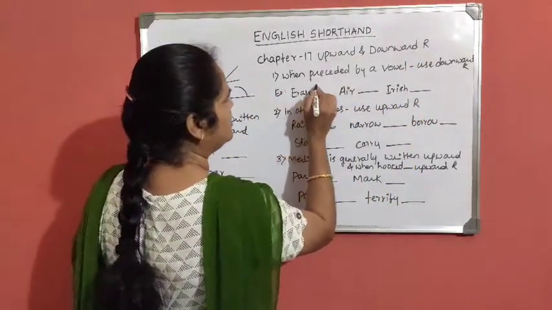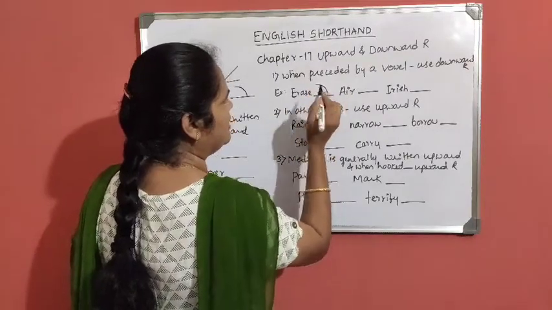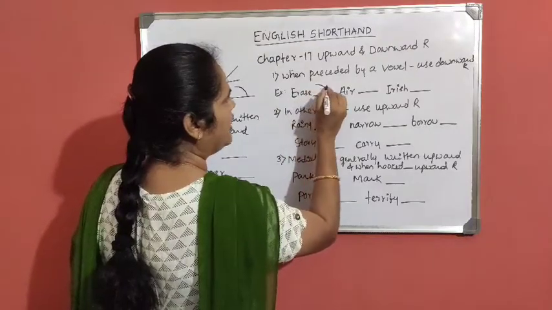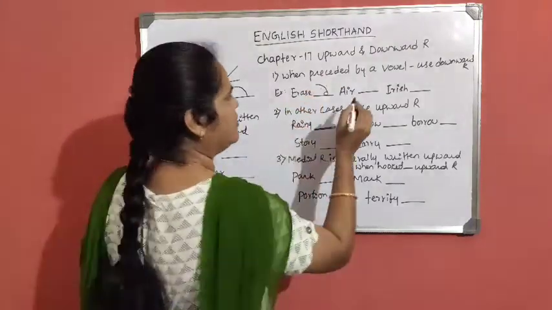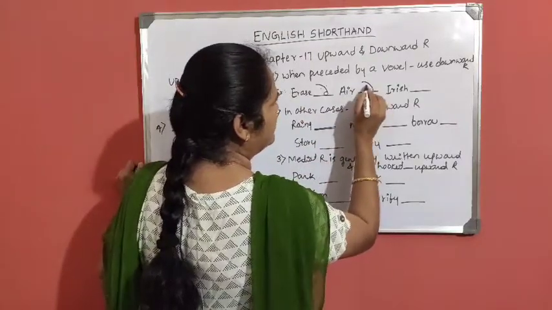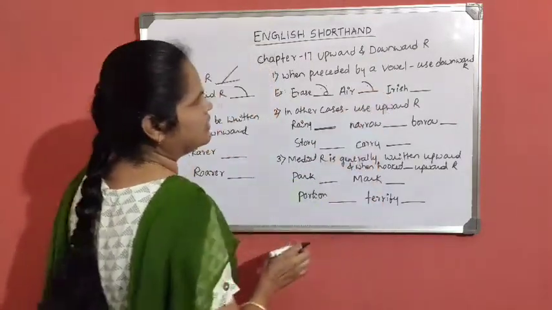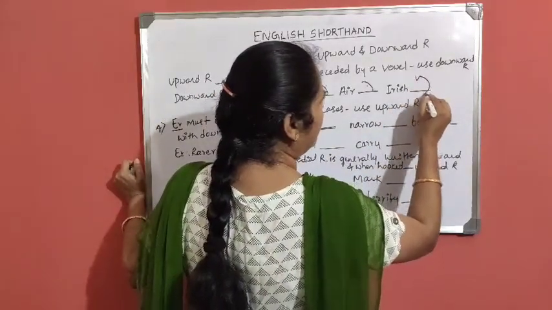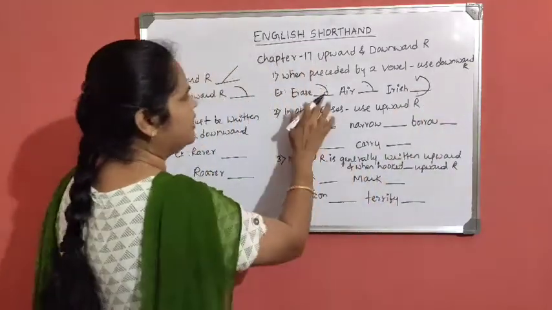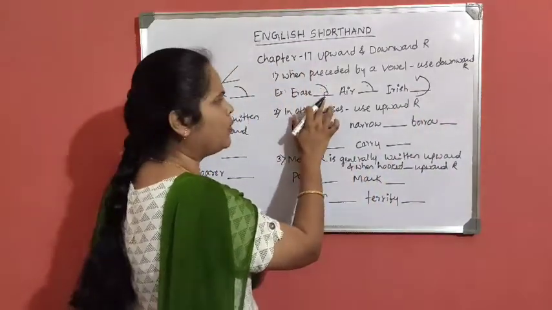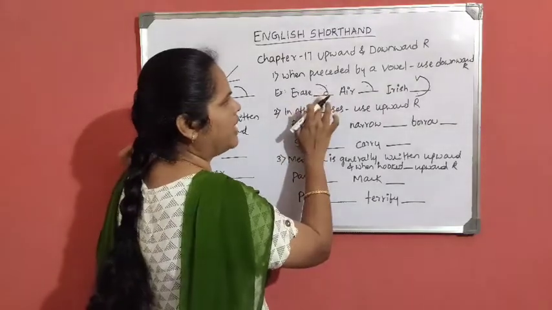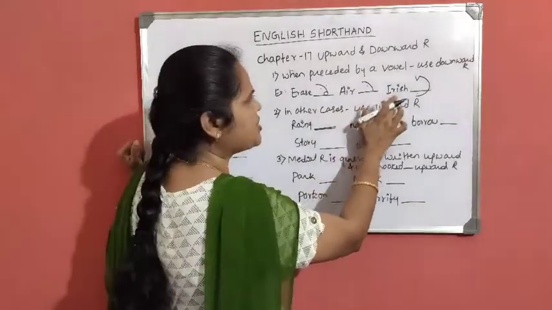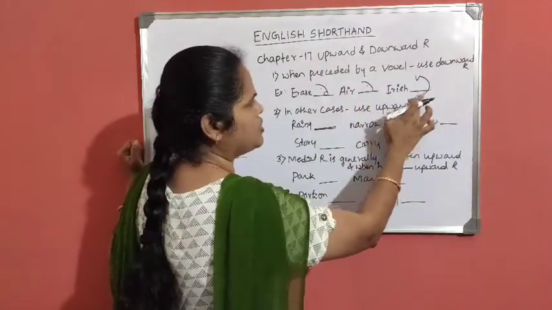Example, erase. R with circle S, erase. Before R there is a vowel, E vowel and A vowel. Air. R, A vowel. Then Irish. I diphthong, R and ish, Irish. Here R is preceded by a vowel, erase. That's why I wrote downward R. Air: again R is preceded by a vowel. Irish: I diphthong, R and ish stroke.